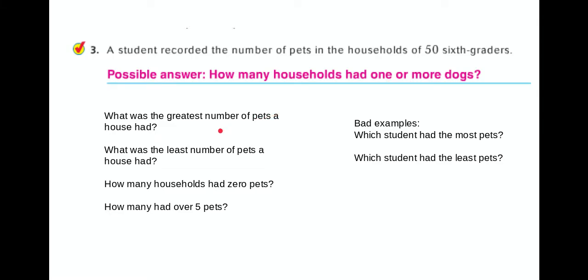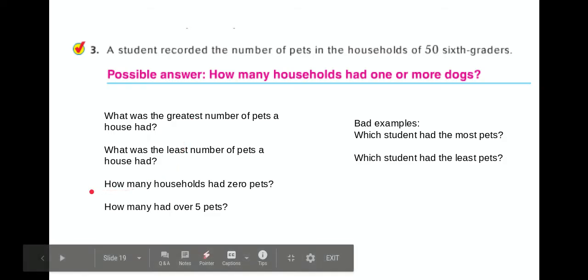And some other examples that you could have, maybe a lot of you thought, what was the greatest number of pets a house had? That would be a good example. That's a superlative question, greatest meaning most. What was the least number of pets a house had? Least and greatest, those are opposites.